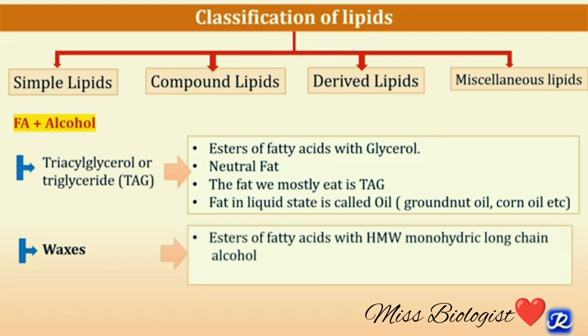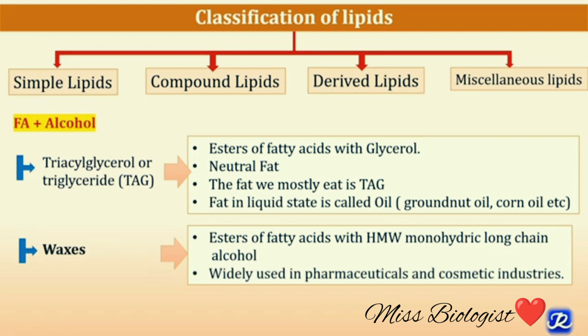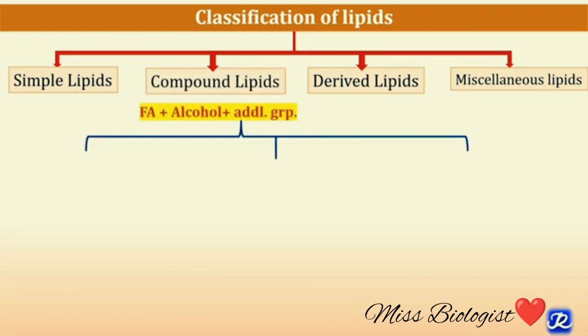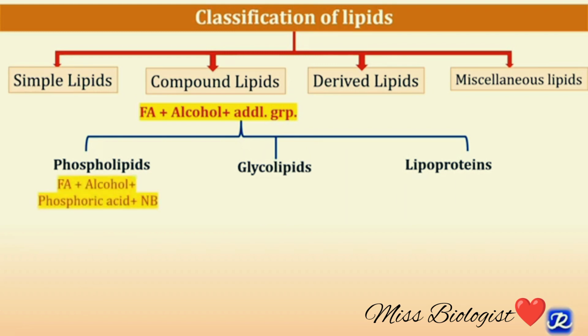And the waxes are esters of fatty acids with high molecular weight monohydric long chain alcohol, and they are not important in human metabolism, but they are widely used in pharmaceutical and cosmetic industries to make certain lotions and ointments. Compound lipids are made up of fatty acids plus alcohol plus additional group. The examples are phospholipids, glycolipids, lipoproteins.